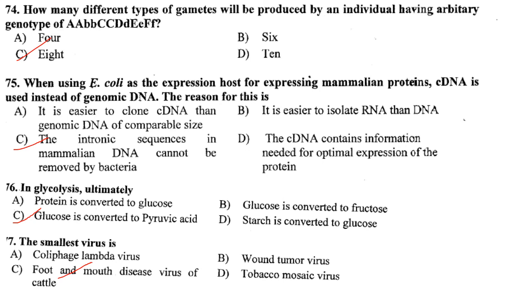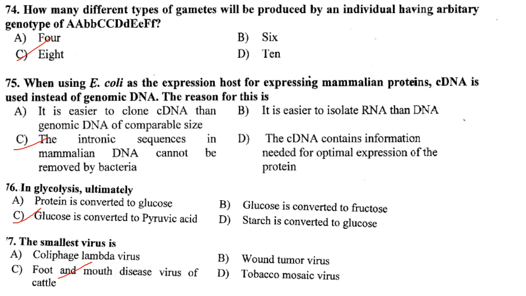So answer is option C. When using E. coli as the expression host for expressing mammalian proteins, cDNA is used instead of genomic DNA. The reason for this is? So the answer is option C. The intronic sequence in mammalian DNA cannot be removed by bacteria.